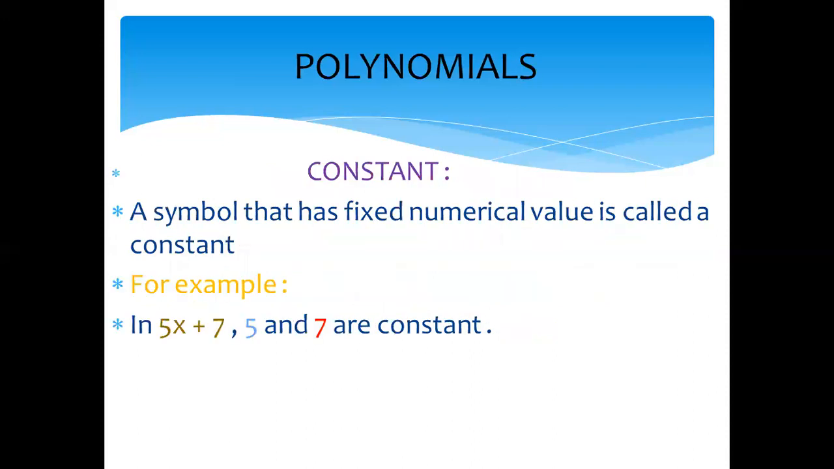Yes, come to the next. Constant: a symbol that has a fixed numerical value is called a constant. Like 1, 2, 3, 4, they are called numbers or numerical values. In 5x plus 7, 5 and 7 are constants. They remain unchanged. It means that 5 is always equal to 5 and 7 will always equal 7. They cannot change their value. So these types of numerical values are called constants.